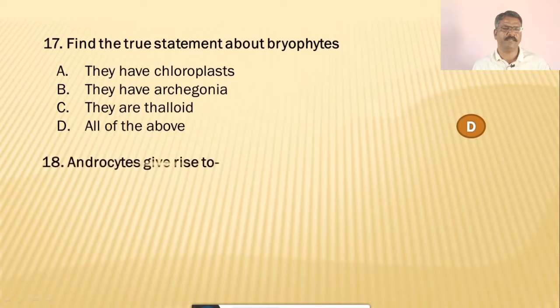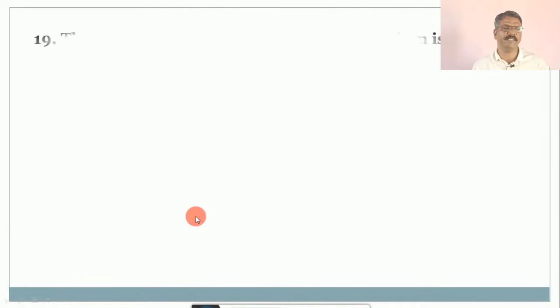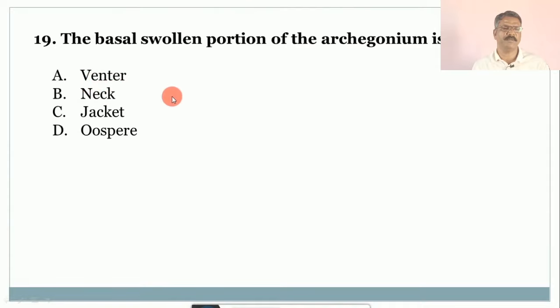Question number 18. Androcytes give rise to. The options are A. androgonia, B. antherozoids, C. androcytes, D. none of the above. And the correct answer is B. Androcytes give rise to the antherozoids. Question number 19. The basal swollen portion of the archegonium, the female reproductive organ, is. The options are A. ventral cell, B. neck cell, C. jacket cell, or D. egg pair. And the correct answer is A, that is ventral cell.